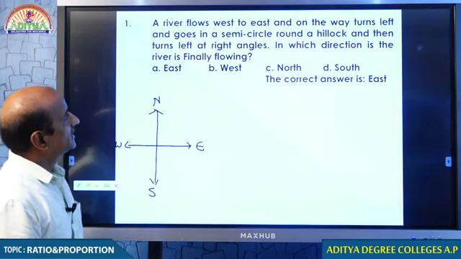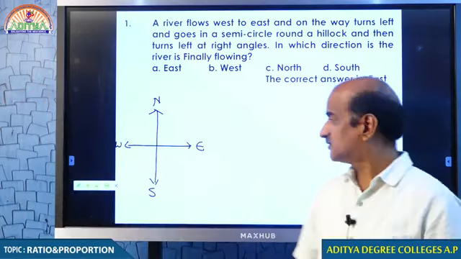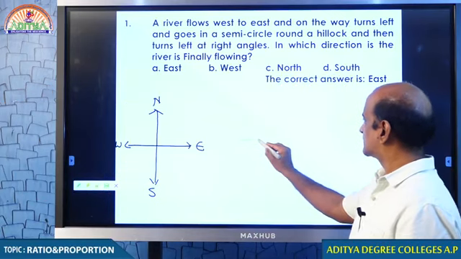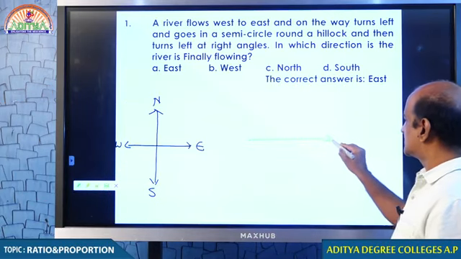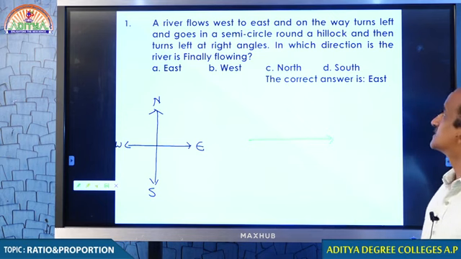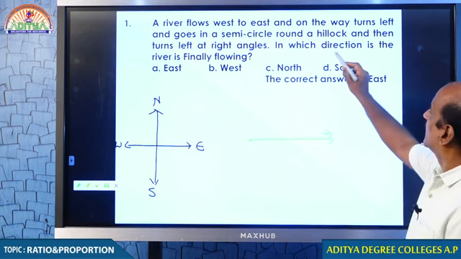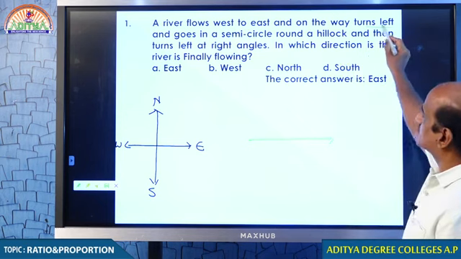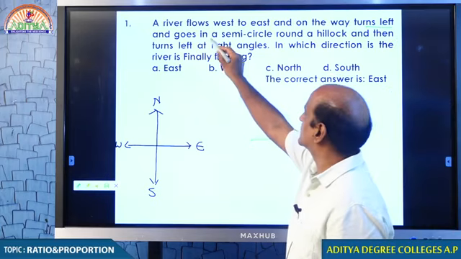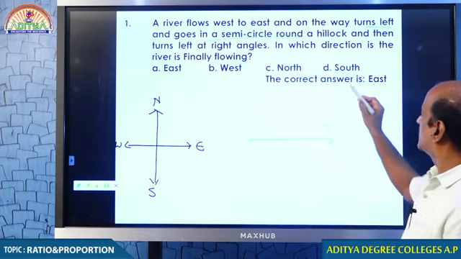Just look at that. A river flows west to east, in the sense a river is flowing like this. And on the way it turns left and goes in a semi-circle around a hillock.